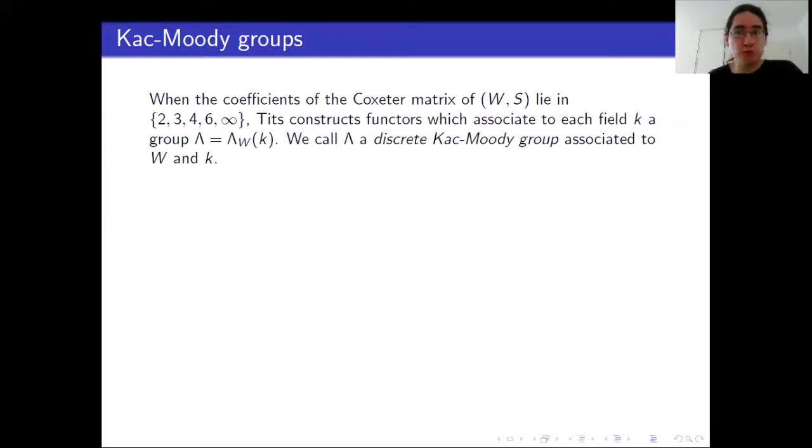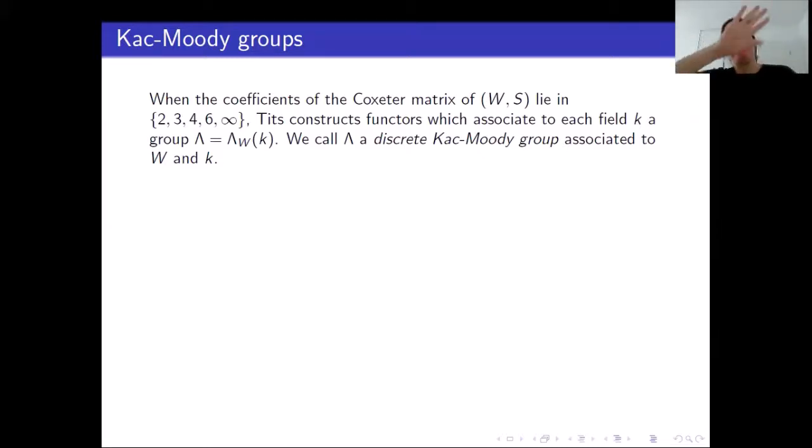Now we don't want to work with generalized Cartan matrices. I just want to work with Coxeter matrices. So I say it in this way: when the coefficients of the Coxeter matrix of W, S lie in 2, 3, 4, 6, or infinity, we can associate to this Coxeter group a generalized Cartan matrix.